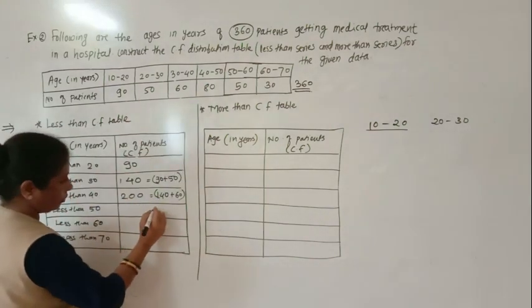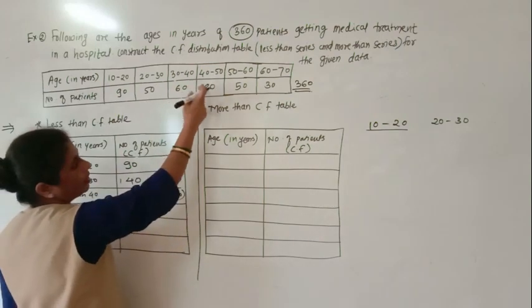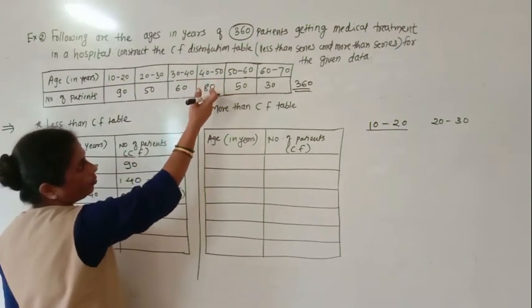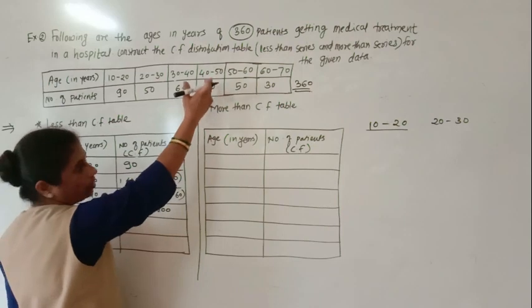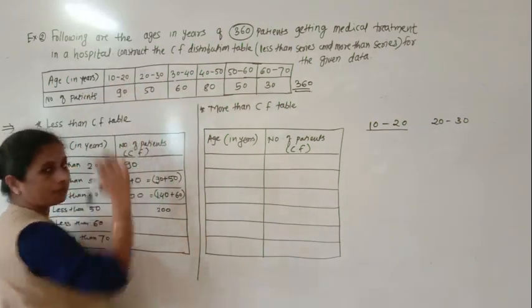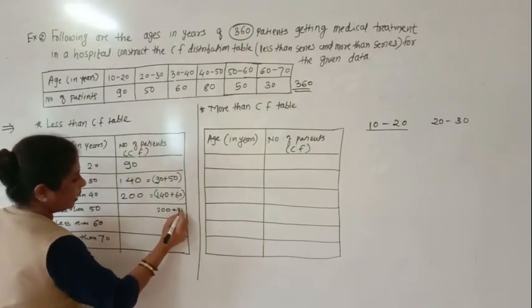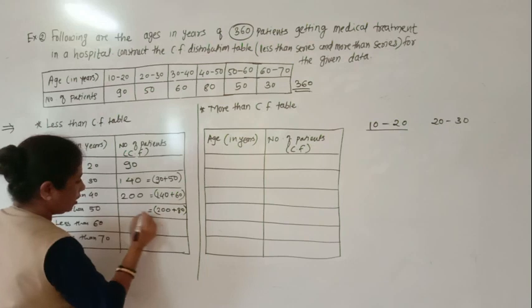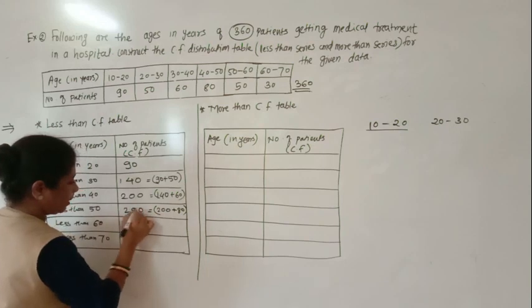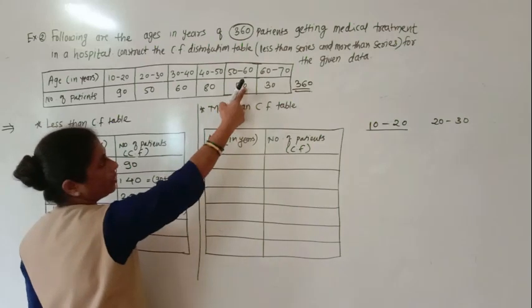So now here, less than 50. Less than 50, in that what will be there? This 200 plus the 40 to 50 group. How many patients are there? 80. So in less than 50, all this will come. So in this addition, this 80 will be added, right? So 200 plus 80, you will get 280 patients. Okay. Now less than 60, in that this 15 will be added.